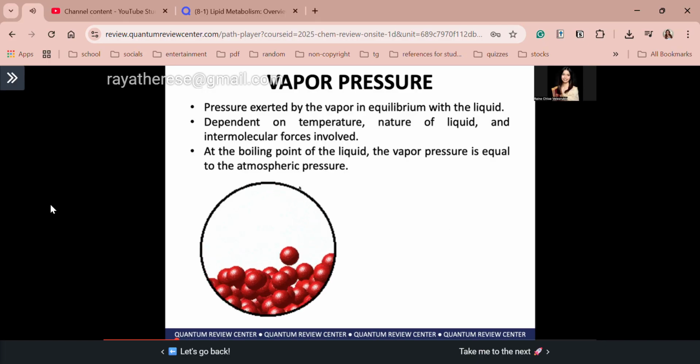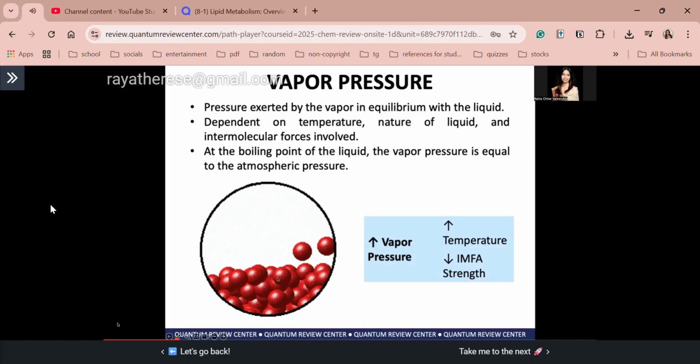Hope that's clear, guys. So here we see how vapor pressure works. So basically, guys, may mga liquid molecules dito sa baba, and then they become vaporized, na-evaporate sila, and yung mga dito sa taas, yung gas molecules nyo. Okay? Now, some of the gas molecules, they will eventually end up in the condensed phase. So, kita nyo ba, guys, yung ibang gas molecules, bumabalik sila sa liquid phase. They are condensing back to liquid phase.